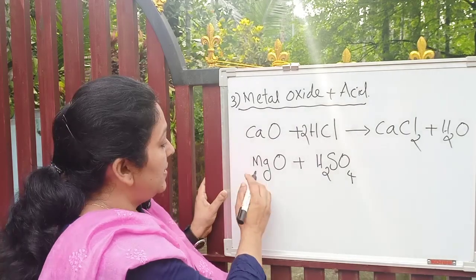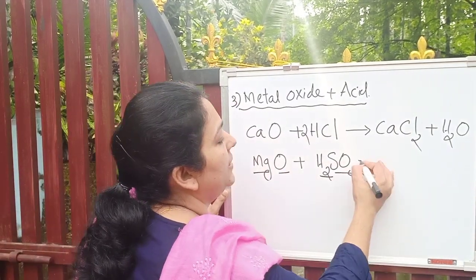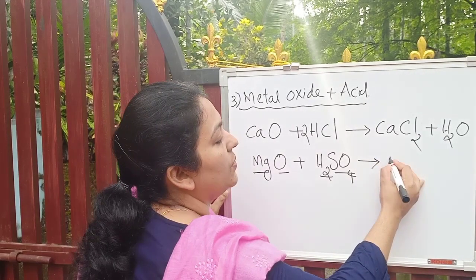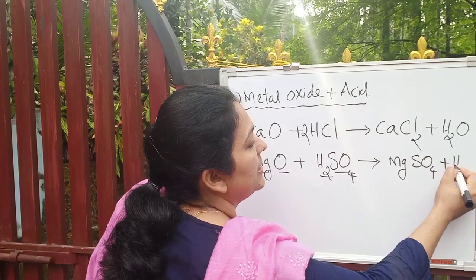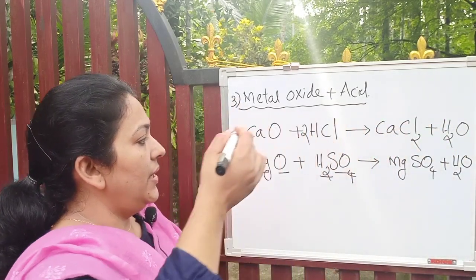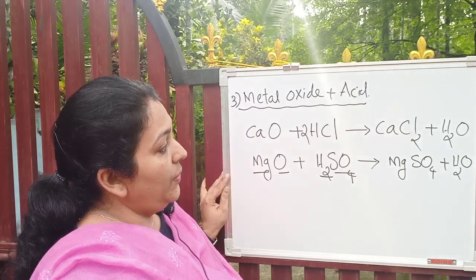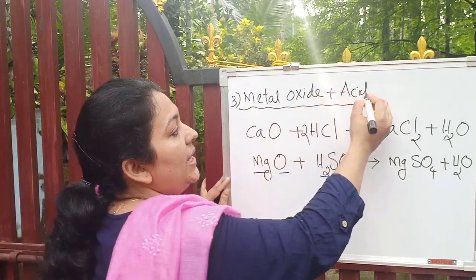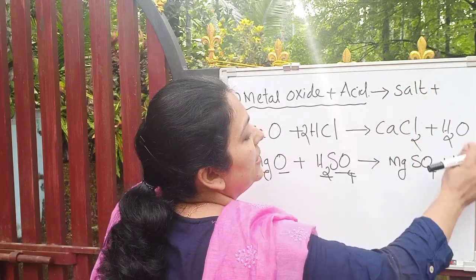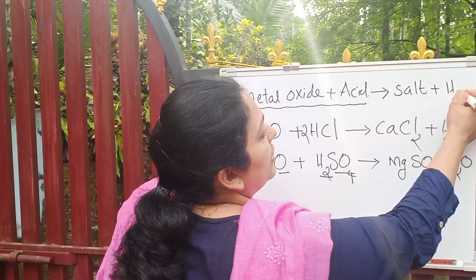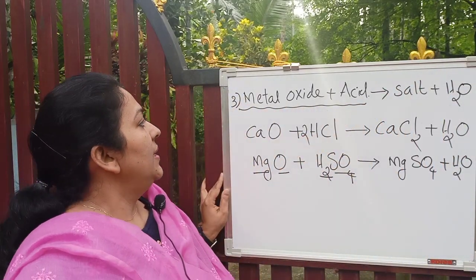What are the products? Magnesium sulfate and water. Here the equation is already balanced, right? Magnesium sulfate plus water. Magnesium sulfate is a salt. Now generally, how will you write? Salt plus water, H2O.